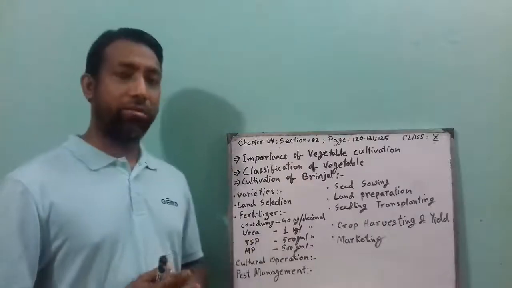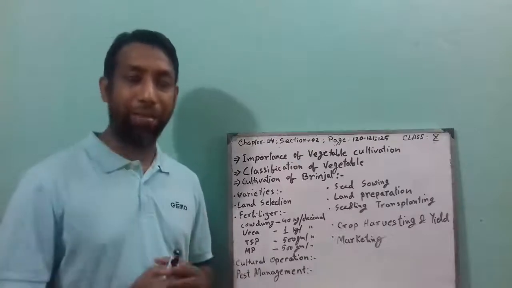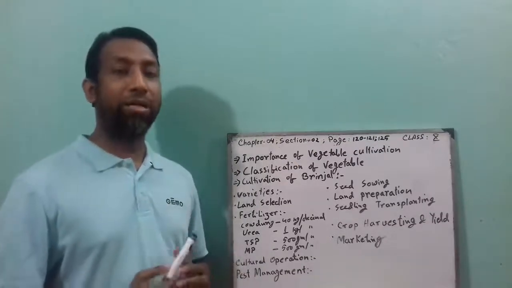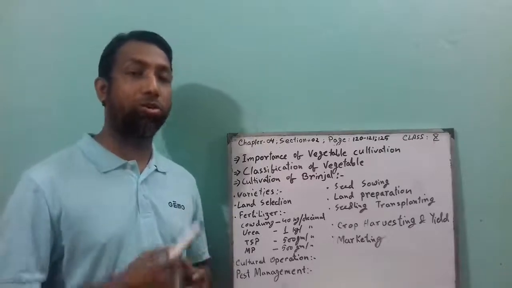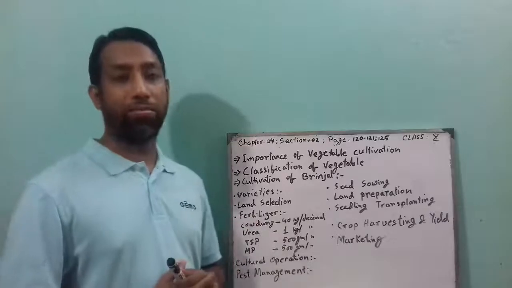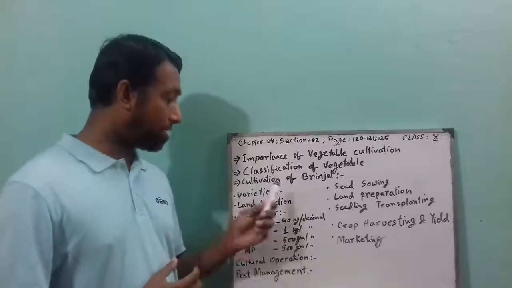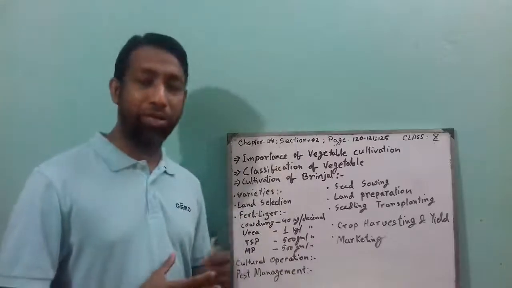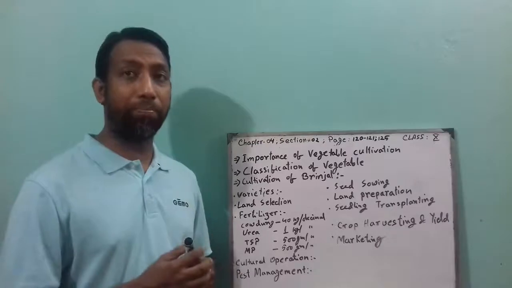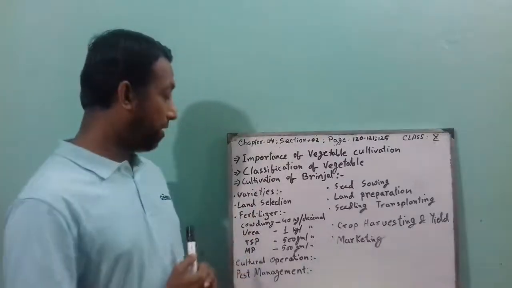The varieties: there are lots of varieties. There are year-round varieties, round and black brinjal, white brinjals as well, Islampuri, Uttara, Kotoptara. These are some variety names of brinjal, and even some foreign varieties as well, Black Beauty, Florida. These are foreign varieties of brinjal. There are some more varieties you can find in your textbook.